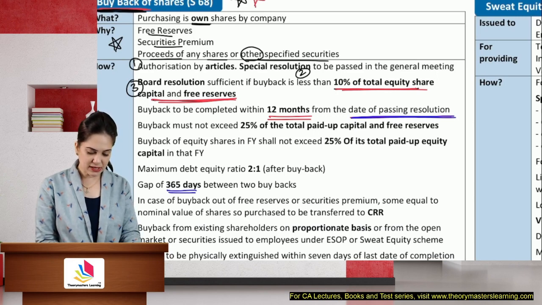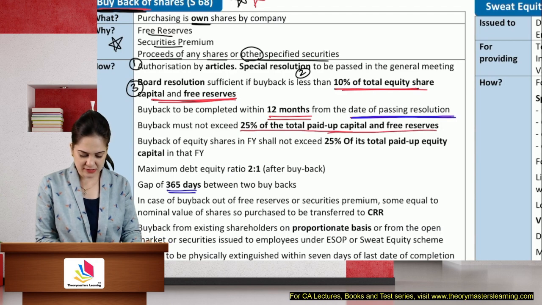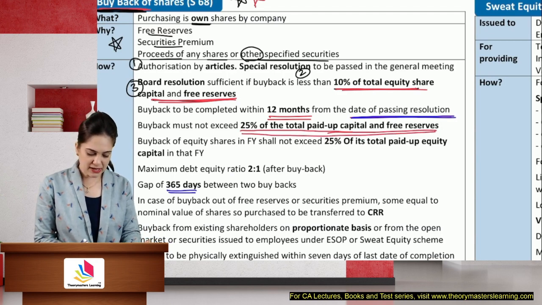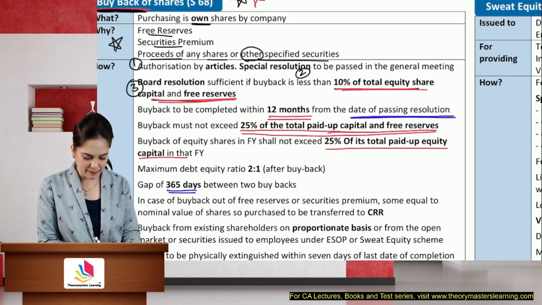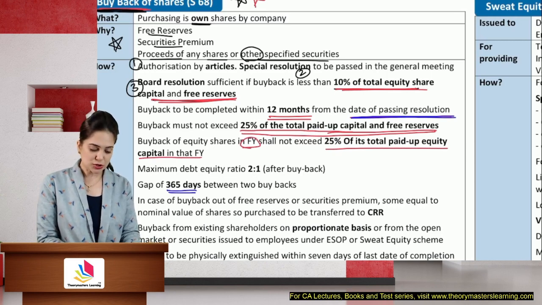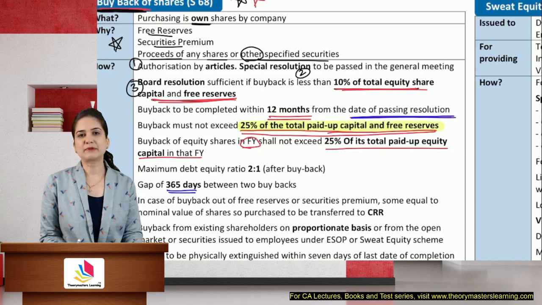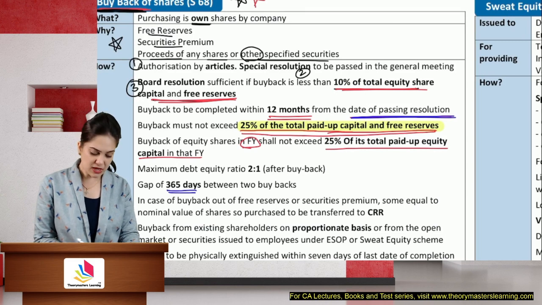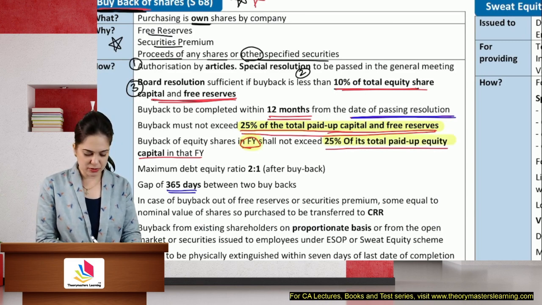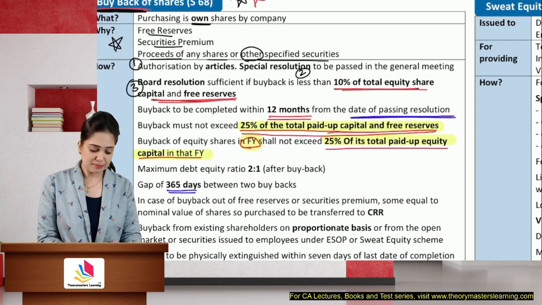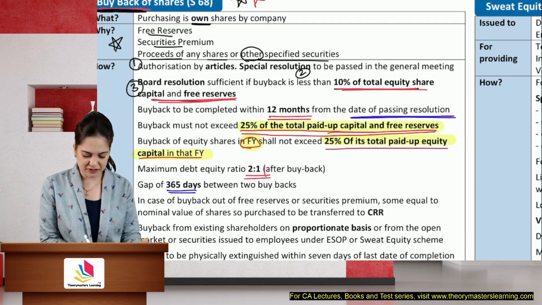Buyback should not exceed 25% of the total paid up capital and free reserves. This is the total limit, and it shall not exceed 25% of the paid up equity capital. So buyback of equity in a financial year. So if I talk about total buyback, it should not exceed 25% of the total paid up capital plus reserves, and buyback of equity in a financial year should not exceed 25% of the equity capital in that year. The maximum debt equity ratio should be 2:1 after buyback.